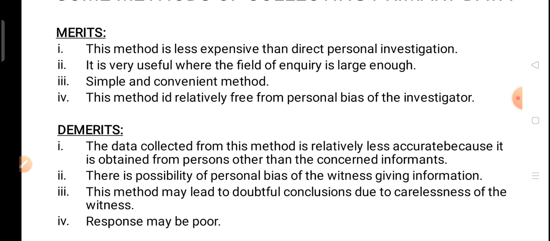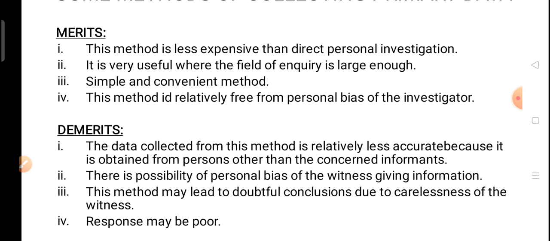See, this method is less expensive than direct personal investigation, because in direct personal investigation, we had to visit each and every person, we have to make a personal contact, and then we have to collect the information. But this method is very convenient. If we have any person who knows the concerned informant, then we can directly collect that information from that person. We don't need to visit each and every person personally and collect the information from him or her.